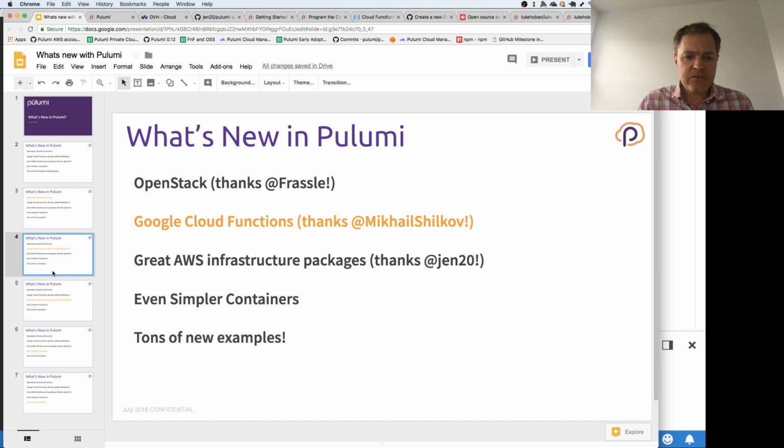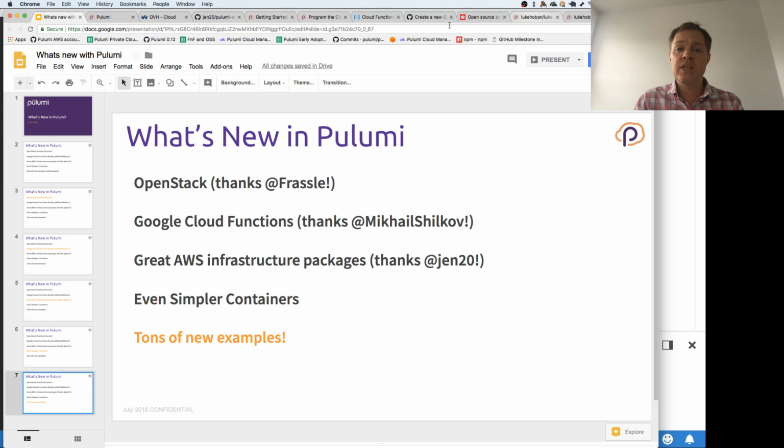So for the sake of time, I'm going to skip over even simpler containers, and I'm just going to jump straight to new examples, because I want to highlight a few of the things that we've added along the way. There are sort of two things there that I want to talk about.